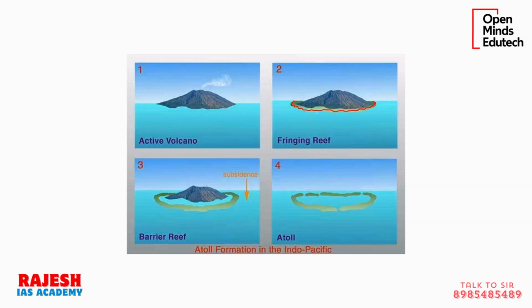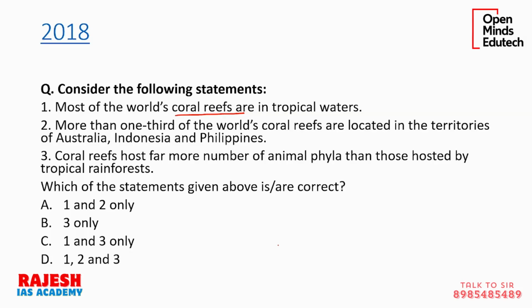Now this reef, which consists of corals, if it is just adjacent to the island, any kind of land, not just a volcano or island, if it is adjacent, it is called fringing. It is on the fringes of this land. If it is forming at some distance from the land, that means there is water in between the coral and the land, then it is called a barrier reef, because it is forming a barrier around the land at some distance in the ocean. Then if the land gets completely submerged and only the corals remain in a circle like a group of islands, it is called an atoll. So there are different types of reefs they form.